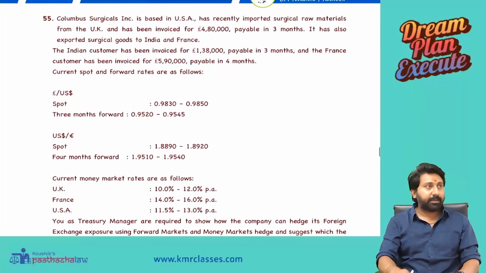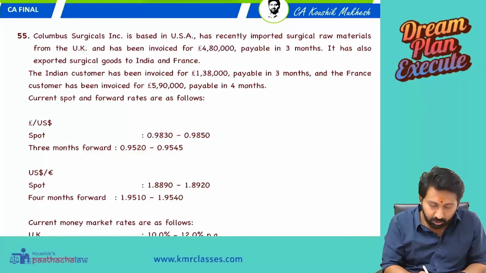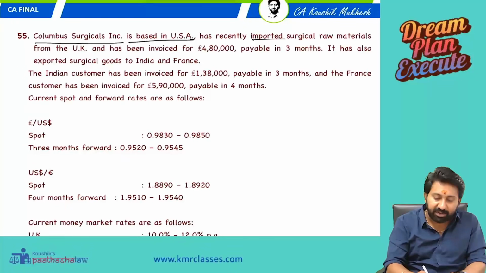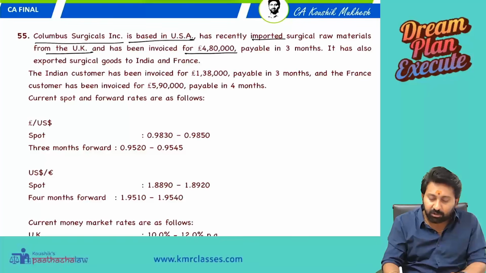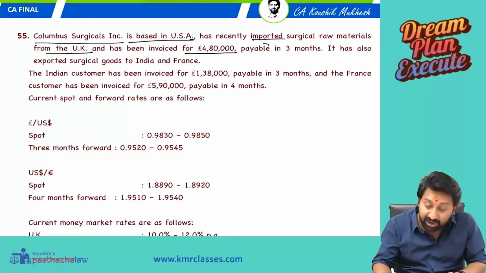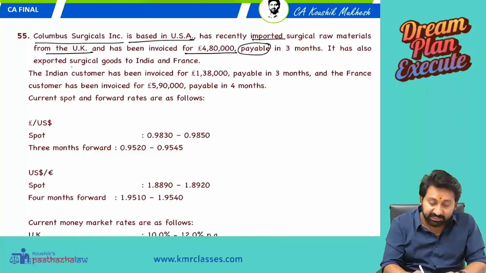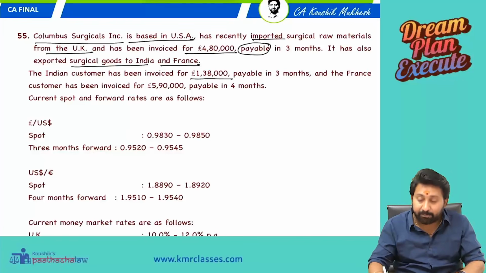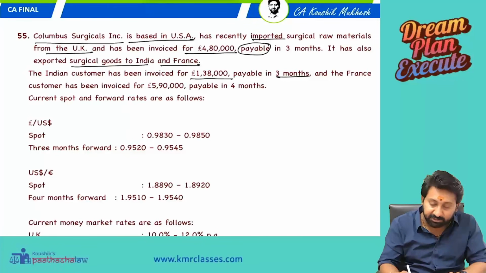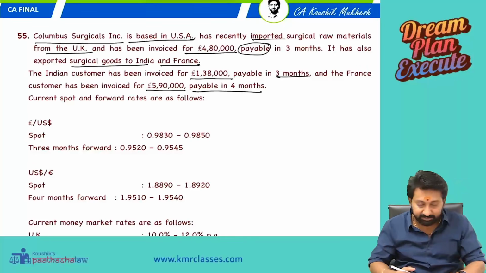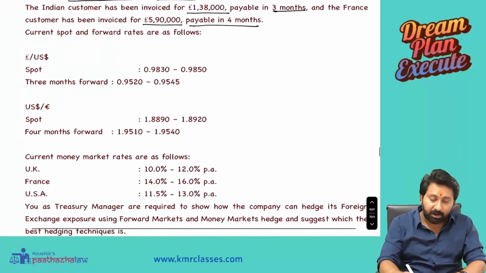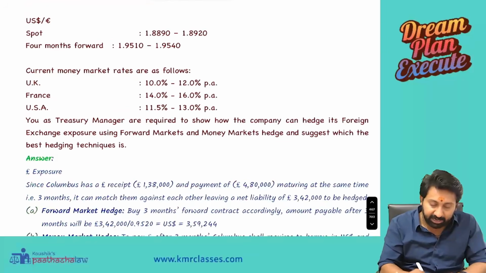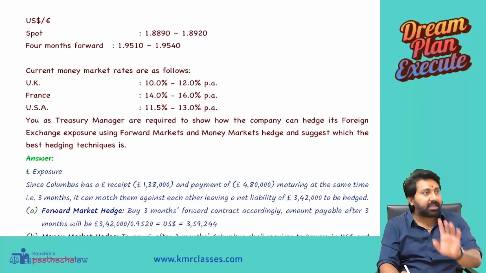Okay. Let's begin. Question number 55. Columbus Surgicals Incorporated is based in USA, has recently imported surgical raw materials from UK and has invoiced for pounds 4,80,000 payable in 3 months. It has also exported surgical goods to India and France. Indian customer has been invoiced for pounds 1,38,000 payable in 3 months and France customer has been invoiced for 5,90,000 payable in 4 months. Current spot rate and forward rate were given. Money market rates: lower is deposit rate, higher is the borrowing rate.